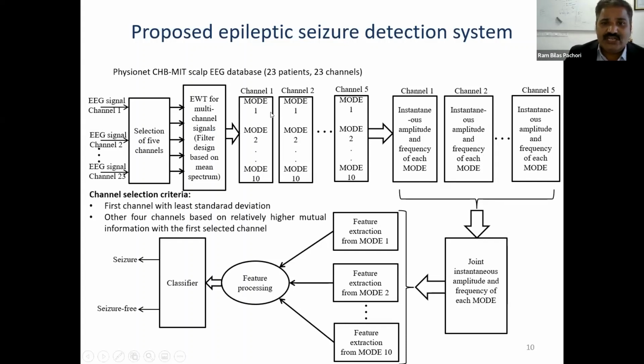And then for each channel we have 10 modes, and after that for each channel from all modes we compute instantaneous amplitude and frequency, and then we determine joint instantaneous amplitude and frequency of each mode. Whatever features you have seen in the previous slide have been extracted from each mode. After that we have suggested feature processing, and these processed features are given as input to a machine learning based classifier, which will automatically classify this data into seizure and seizure free classes.